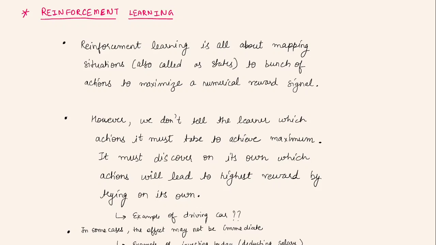The way reinforcement learning differs from other approaches is that we don't tell the learner which action it must take to achieve that maximum reward. However, it must discover on its own which action will lead to the highest reward by trying the different actions.